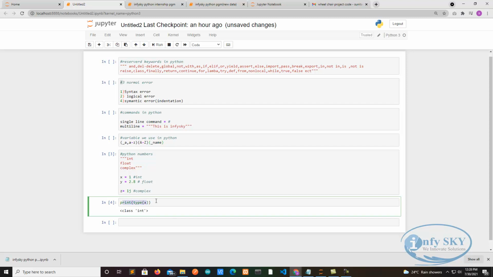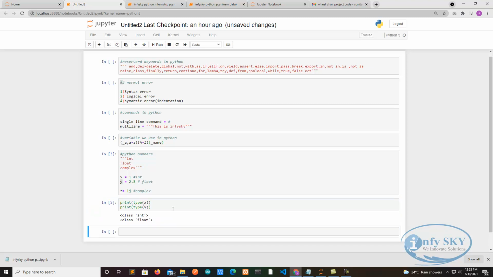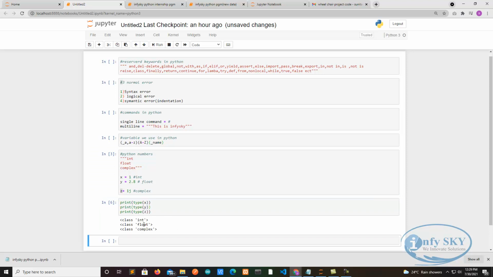Suppose I want to see the type of y, then what will I do? Same, I will copy this. If you want to know the type, you can use the type function. It will tell which type it is, whether it is float or int. See, it will tell it is float type. Same for complex also, you can take. In Python there are lots of functions, and by using them we can do programs very easily. Control V. Here it is telling int, float and complex.